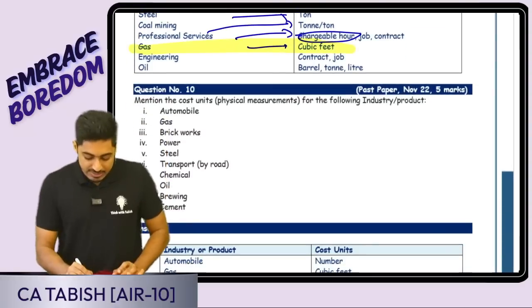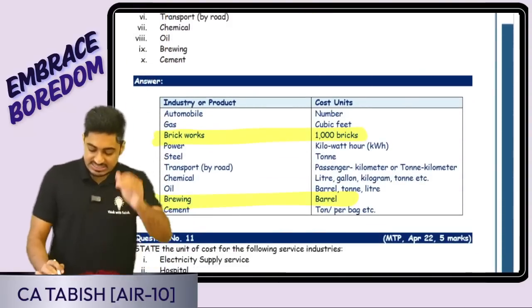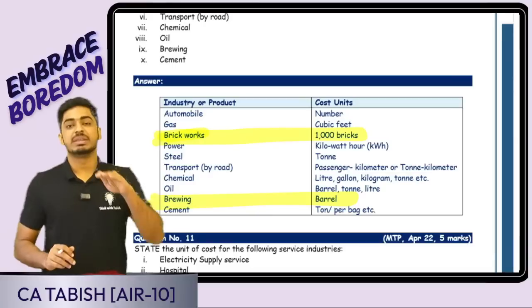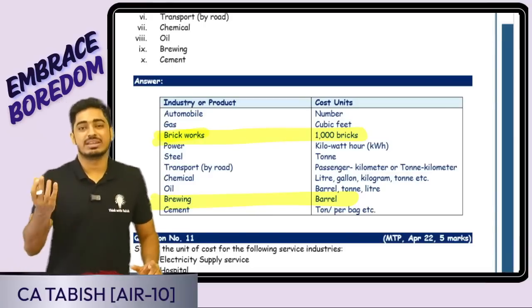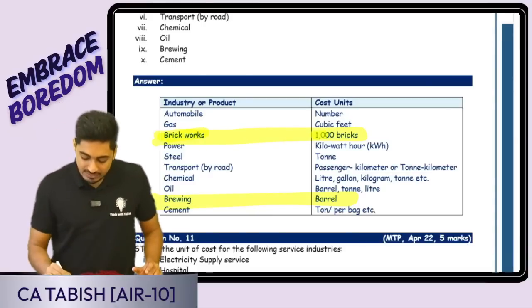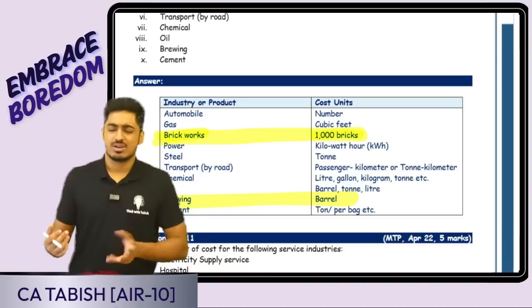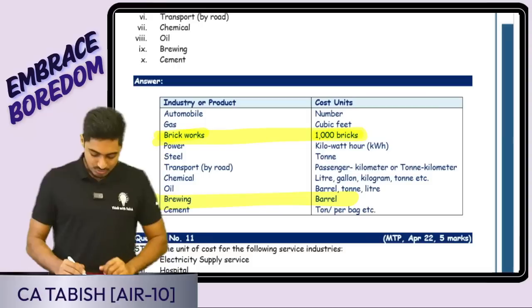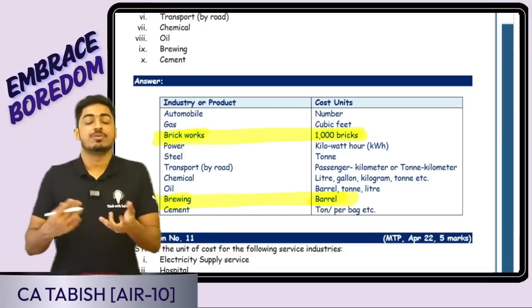Mention cost unit for the following industries. I'll only see the new things. In case of brickworks, we are transporting bricks. How is the cost calculated? Normally in terms of per truck, but here they have given for 1,000 bricks. That can also be done. For 1,000 bricks, this is the cost. Or for one load, one truck, this is the cost. Fine. Brewing, the cost is for a barrel.